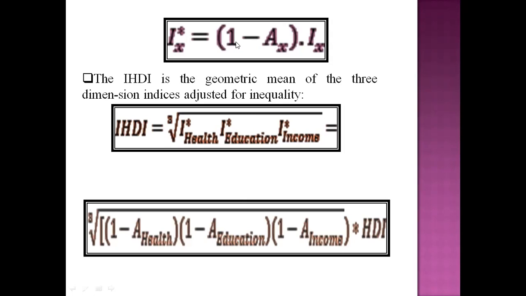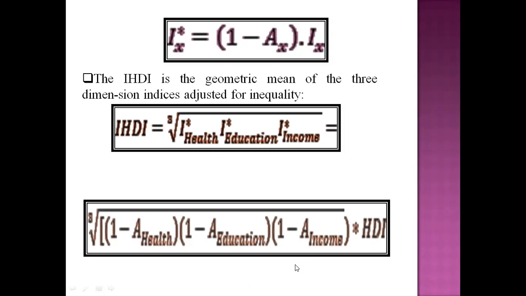If we substitute each of our variables, this will be different for each inequality adjusted dimension, and HDI will be another part. The HDI formula we already discussed. There will be the HDI equation.